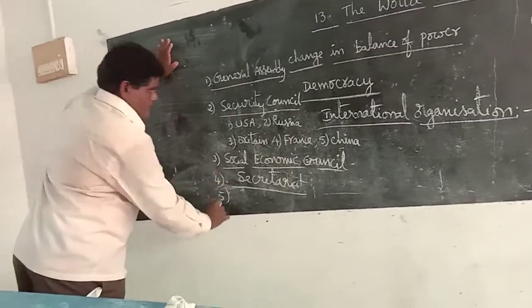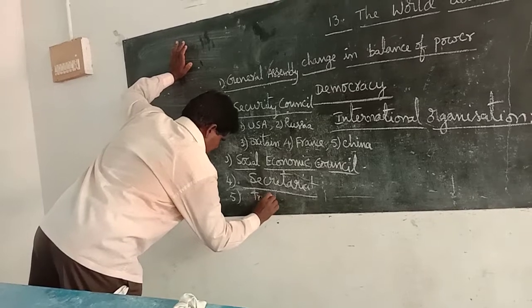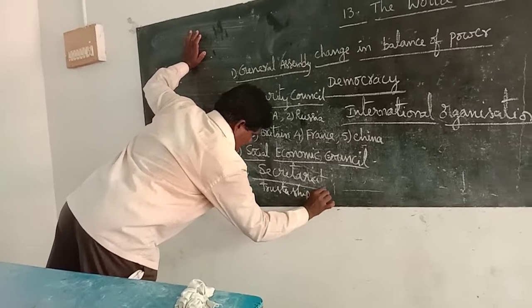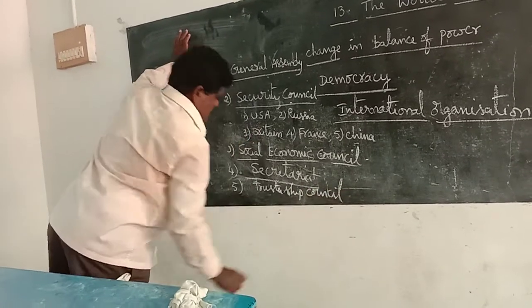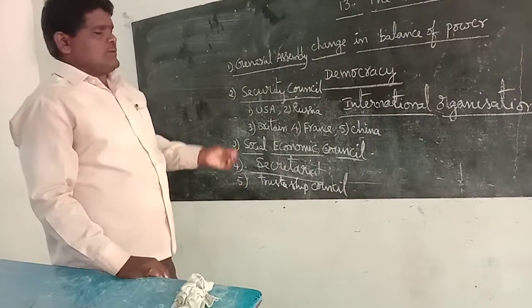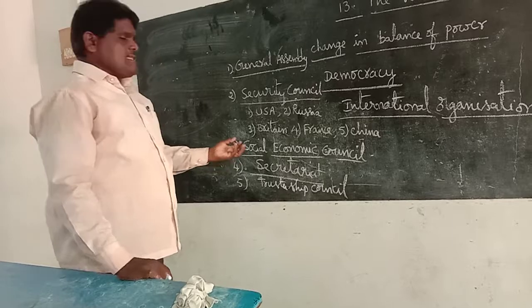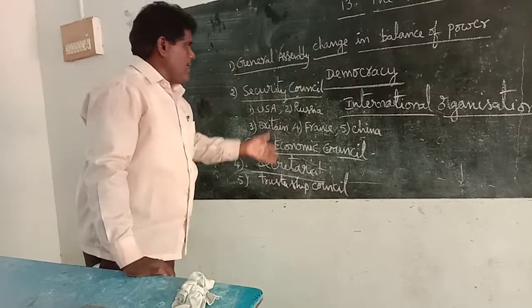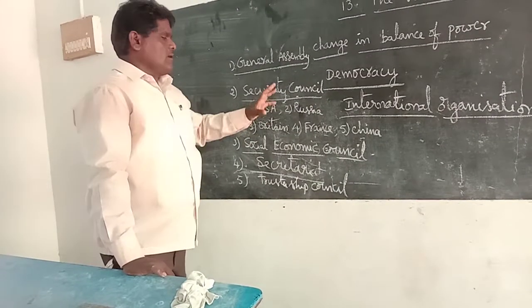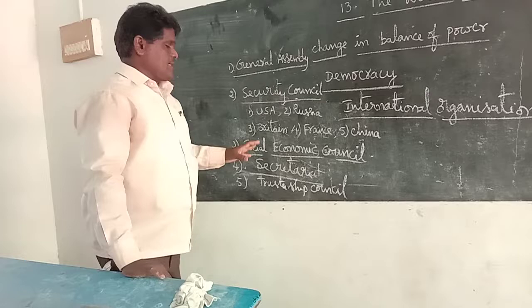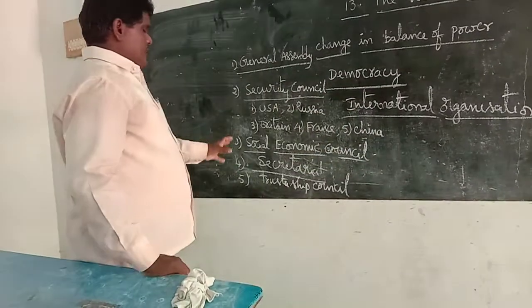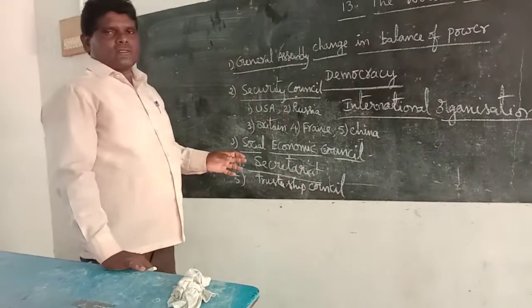Next, the Trusteeship Council, the fifth organ of the UNO. Some trustee countries are in the UNO, mainly economically developed Western countries, I mean USA, Russia, Britain, and France.